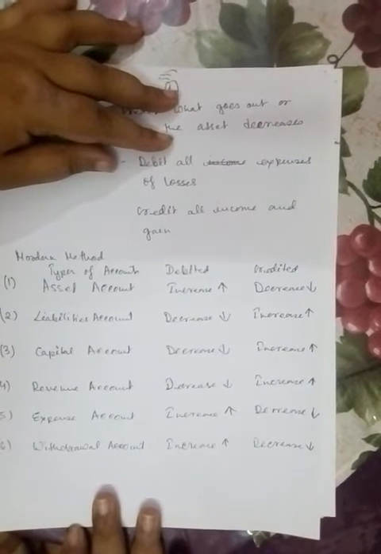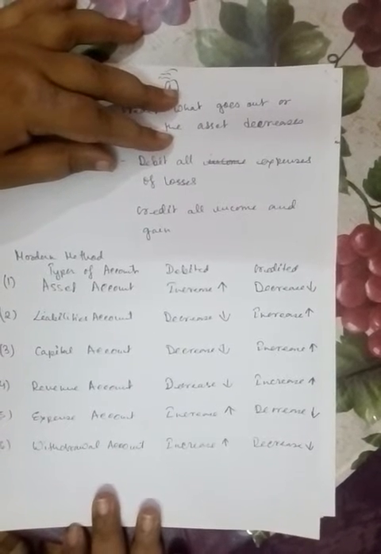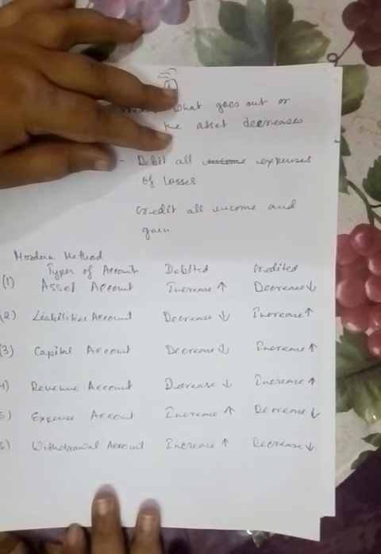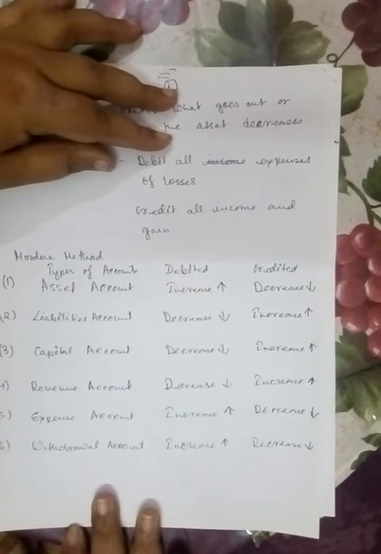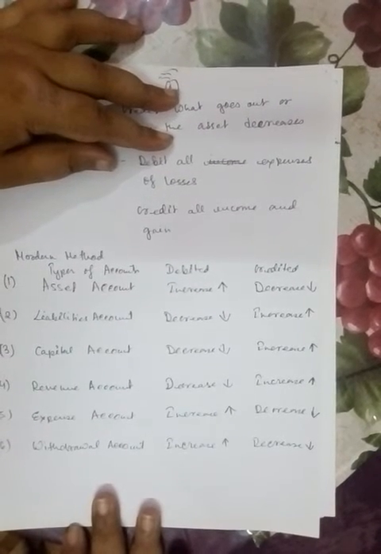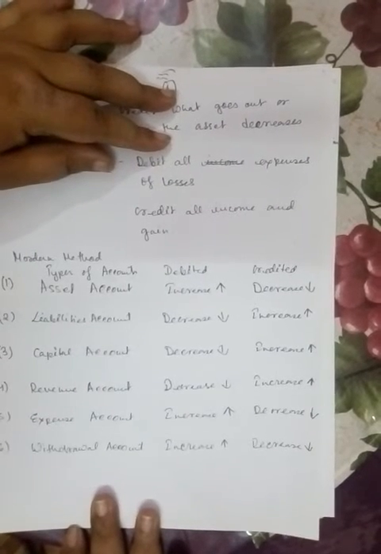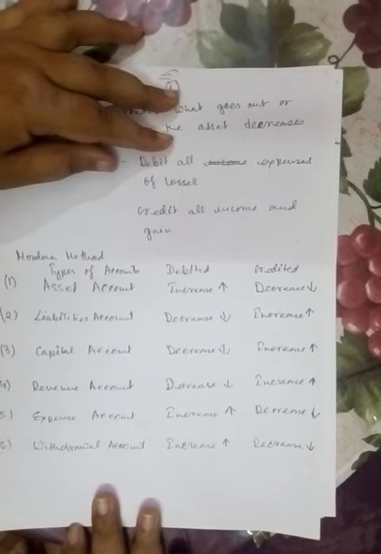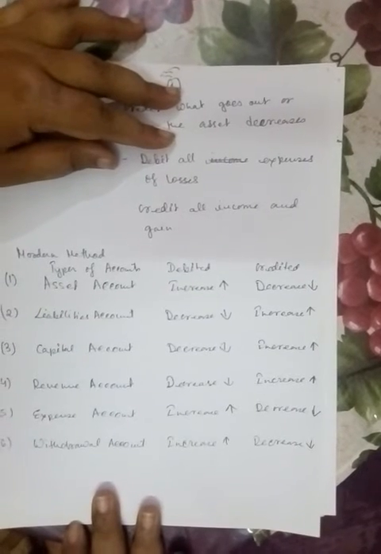In case of liabilities, the liability or the creditor, suppose we are purchasing something on credit, then the liabilities are increasing because there is a credit or loan burden on us. So we should credit the liability account. When we are paying off the liability, when we are paying off the creditor, then we should debit the liability account. Okay, then comes the capital. Capital is what the owner invests in the business.